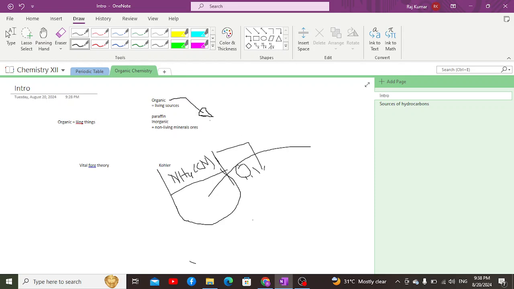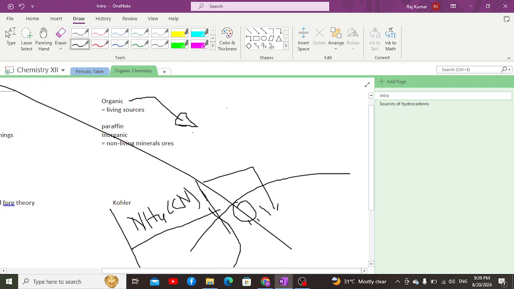From the concept which Kohler gave, there are not just 200 compounds, but millions of compounds which have been synthetically made in laboratories, which are organic.